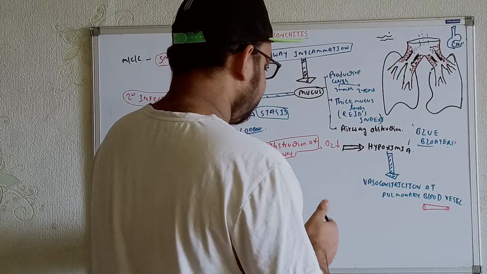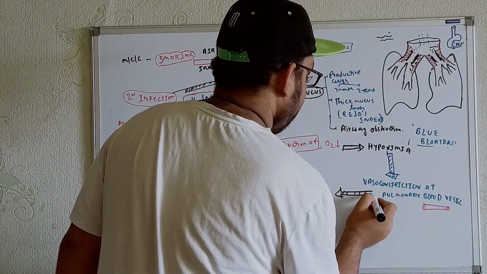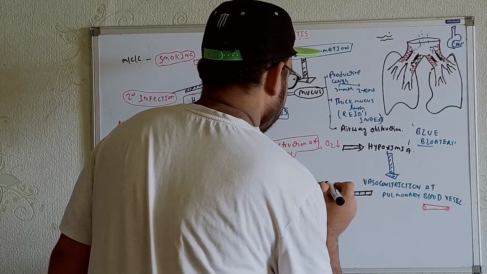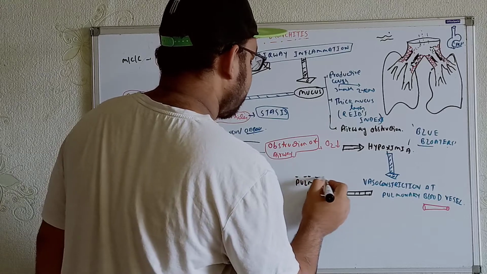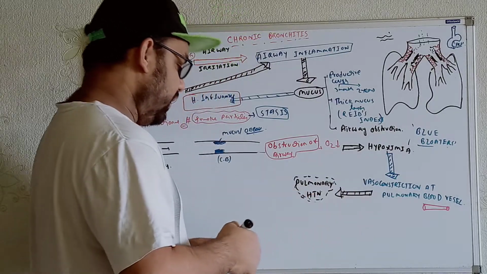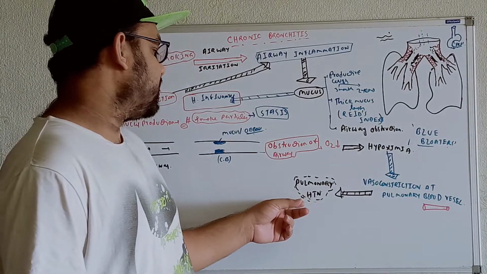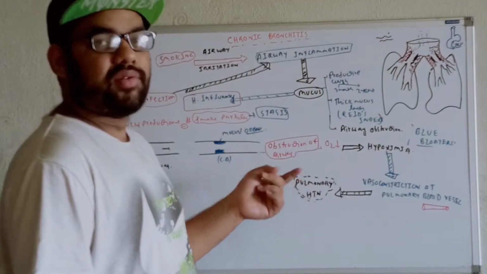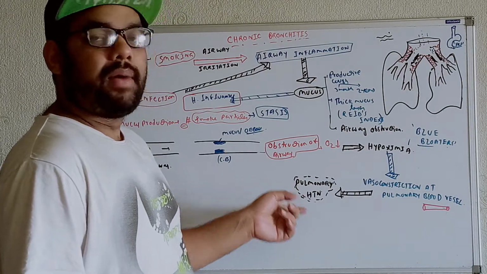So as a result, we'll get the development of pulmonary hypertension. Whenever you're getting the pulmonary hypertension, whenever the pressures within the lungs are getting increased, definitely the work of the right heart will be increased. From the basic knowledge, we can say the work of the right heart will be increased for the development of the pulmonary hypertension.